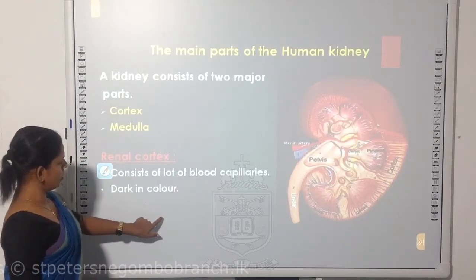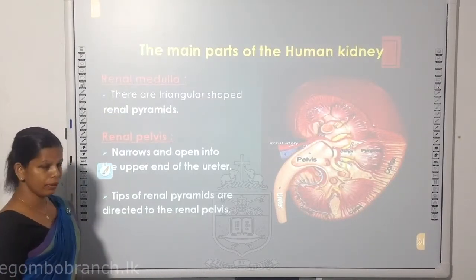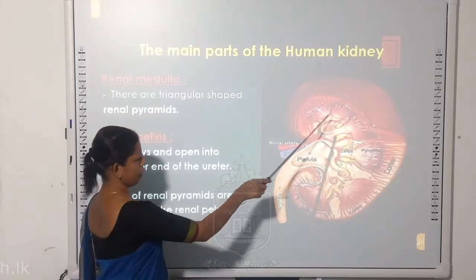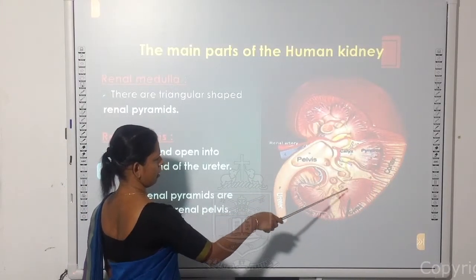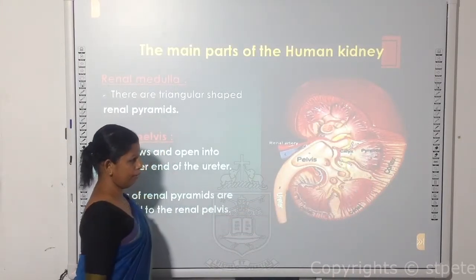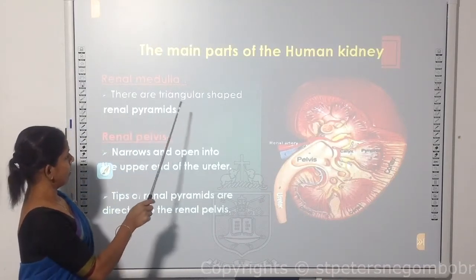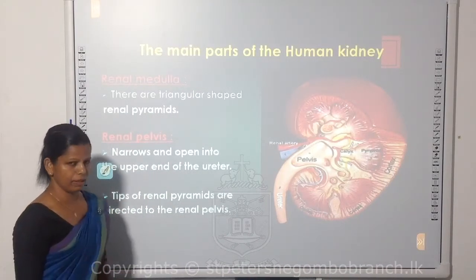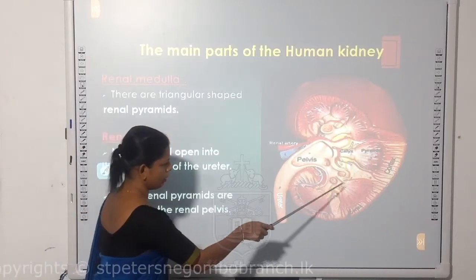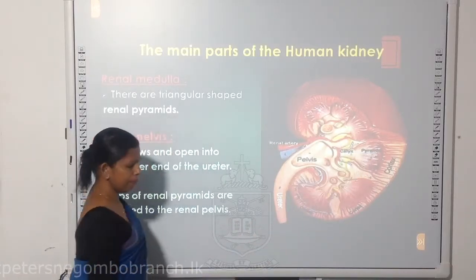Then we are going to talk about the renal medulla. You can see the renal medulla, triangular in shape. The structures in the renal medulla are triangular shaped, and we name those triangular shaped structures renal pyramids.